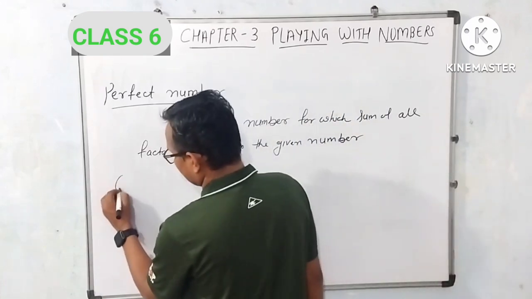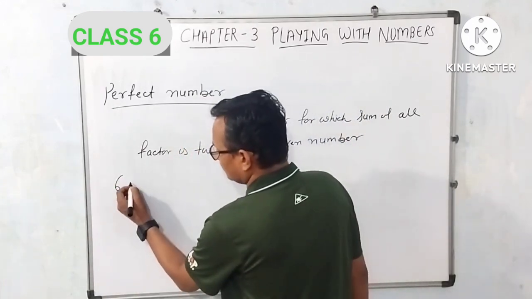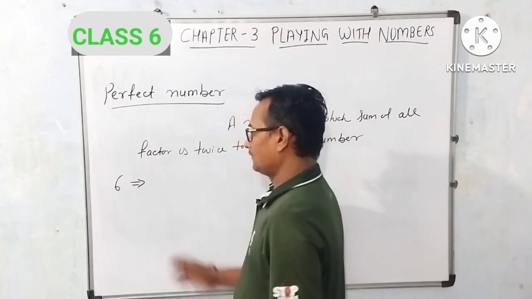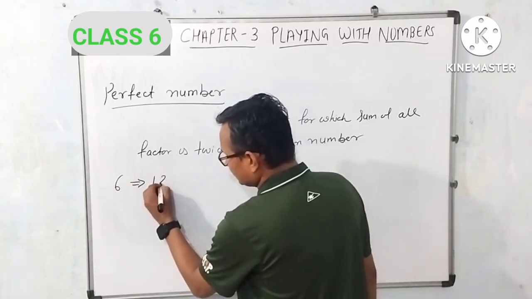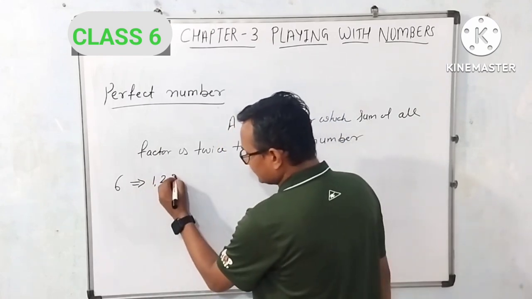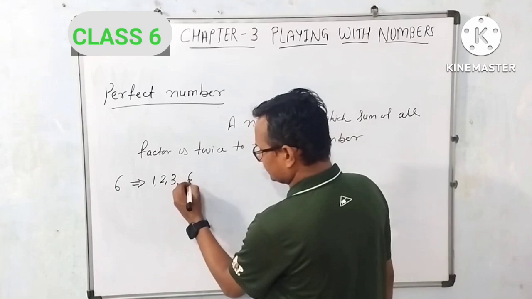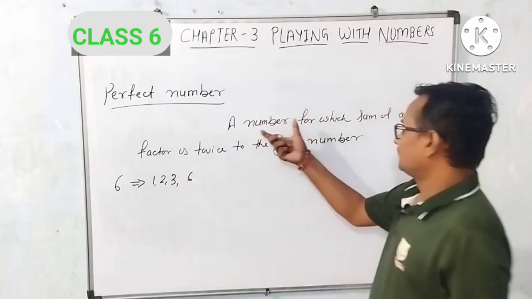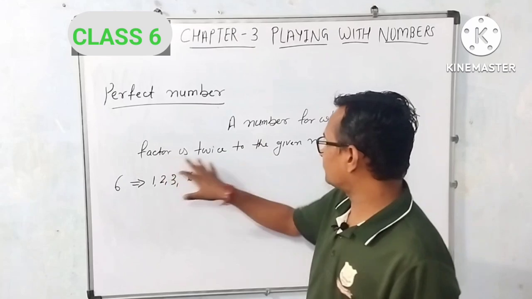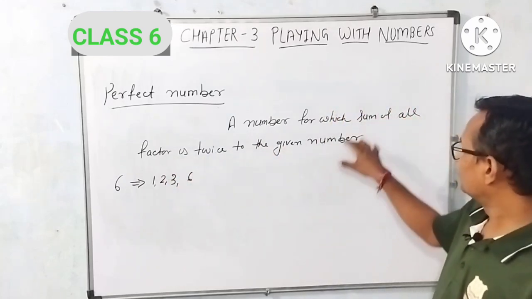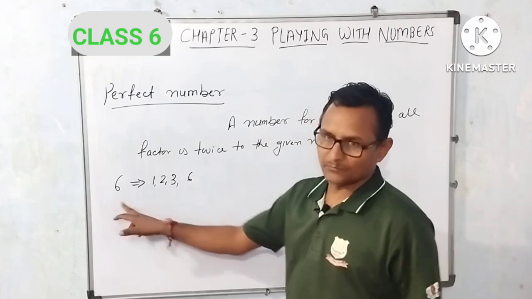Let's understand by one example. 6. Friends, we know the factors of 6. 1 is a factor of 6, 2 is a factor of 6, 3 is a factor of 6, and 6 itself is a factor of 6. Now the definition is a number for which the sum of all its factors is twice the given number.